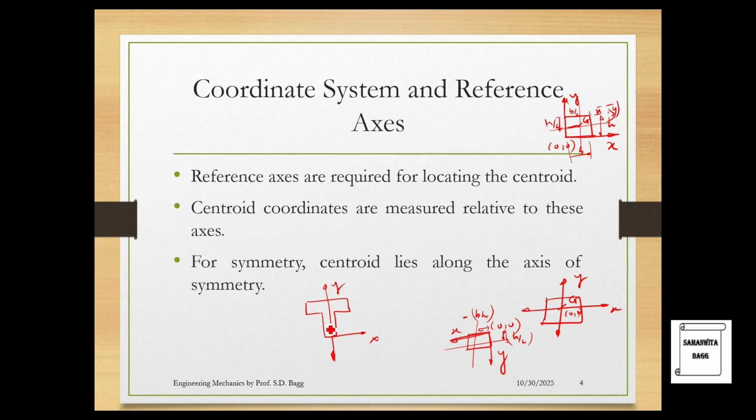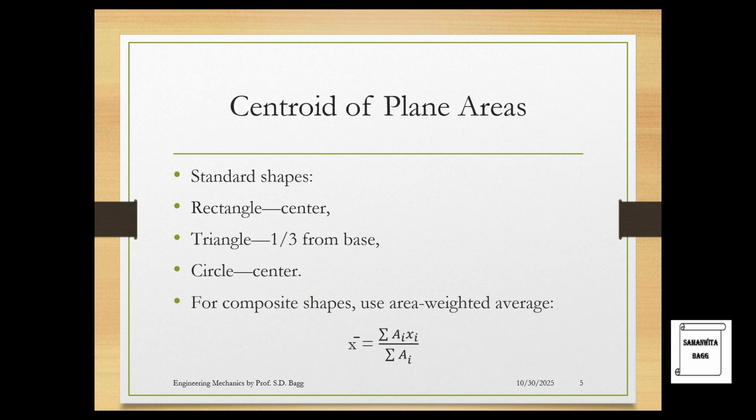Say x and y. So in this way also you can place it if your body is symmetric, or you can actually place it at any point you want. For example, if I place it here also at this point 0, 0, that is also fine. Or if you place your axis at the center because the body is symmetric, that is also well and fine. Centroid of plane areas, standard shapes, rectangle, as I showed you, it is at the center.